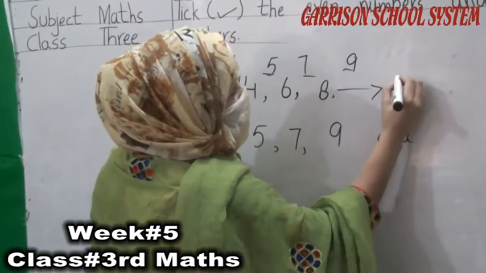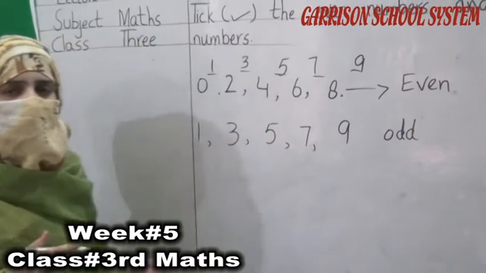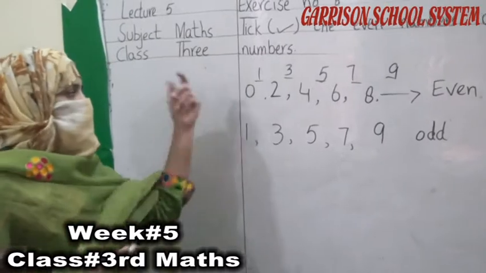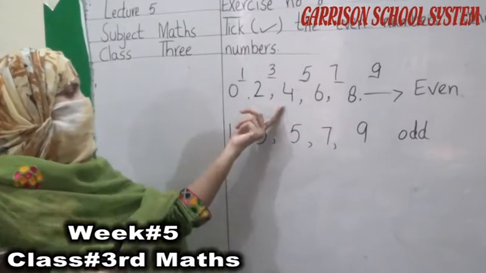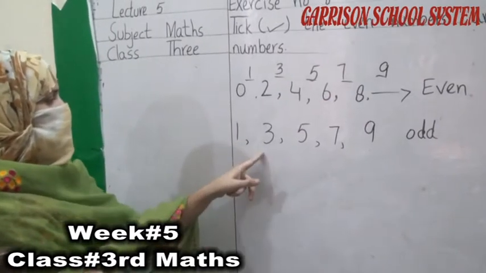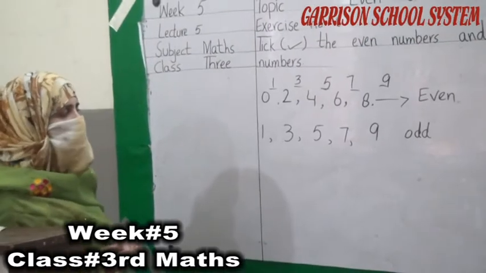And these are even numbers. Okay students, understand? 2, 0, 2, 4, 6, 8 are even numbers. 1, 3, 5, 7, 9 are odd numbers.